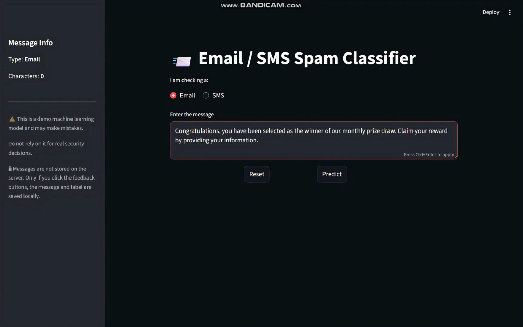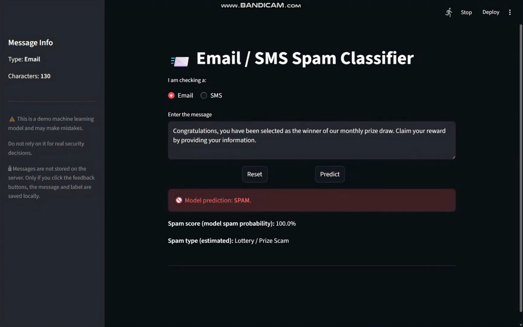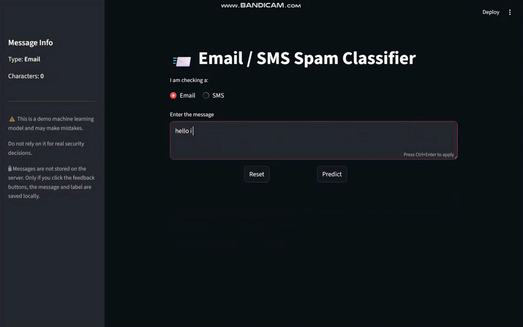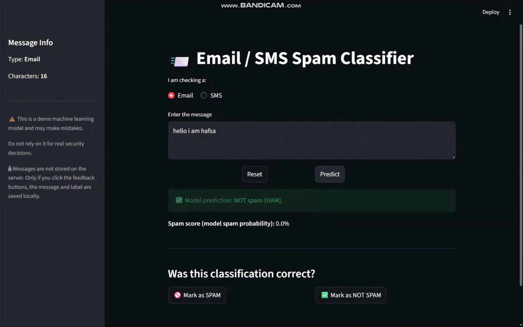When a spam message is entered into the system, the model correctly predicts it as spam. It also identifies the spam type and displays the confidence score. This confirms the high reliability of our classifier. When a genuine message is entered, the system accurately classifies it as ham, meaning it is safe and legitimate. This shows that the model also avoids false alarms.